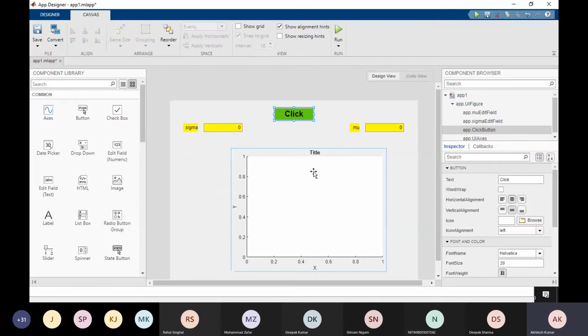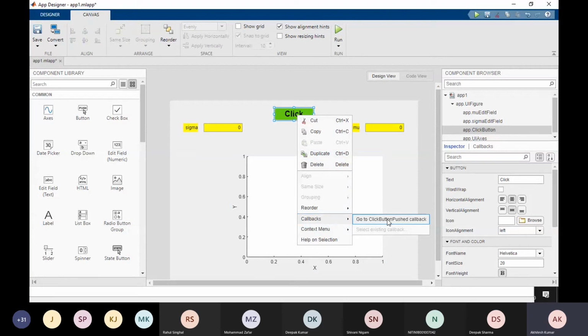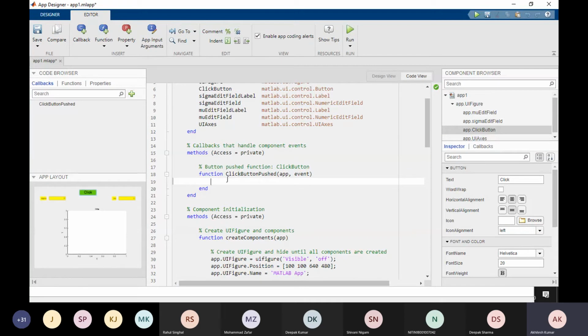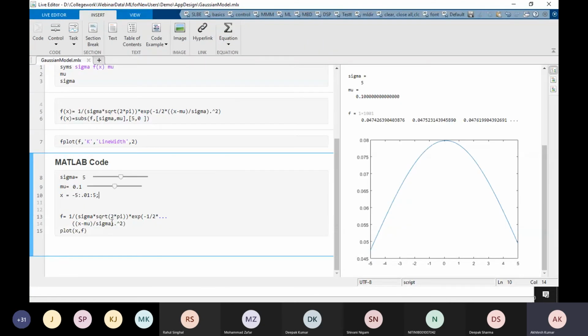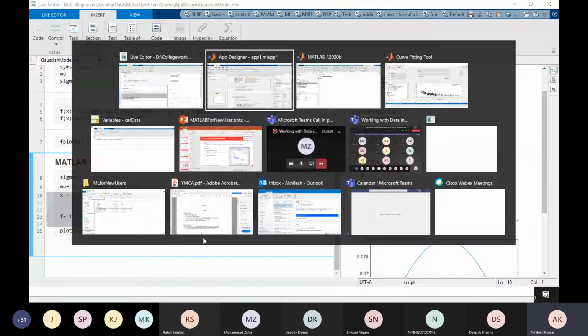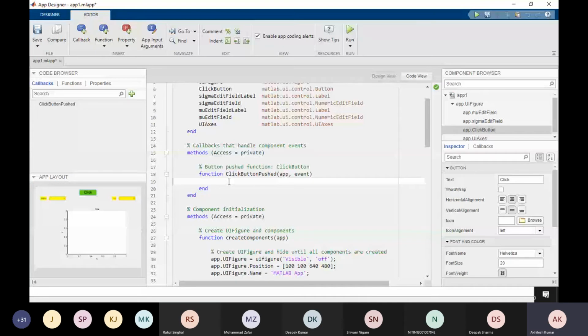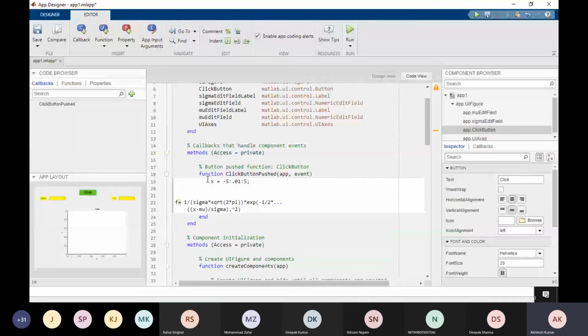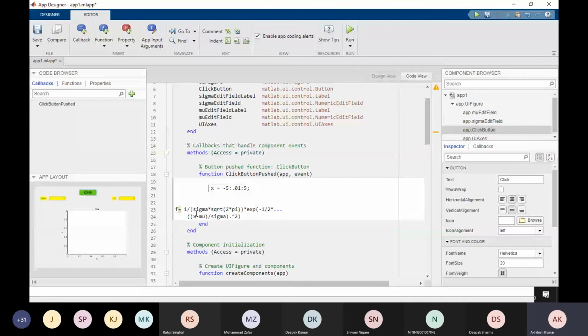Let's say I don't know where the callback is. Again, you can select the push button and go to its callback. So here I am going to write the code which I want to execute. I'm just going to copy this code which I have created here, this x value and this Gaussian equation, and paste it here. So I have the x-axis, x data, and this data, right?